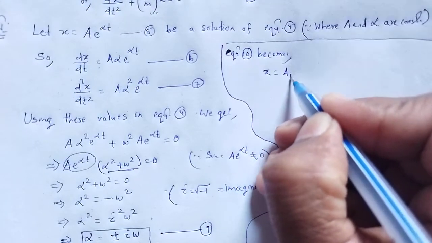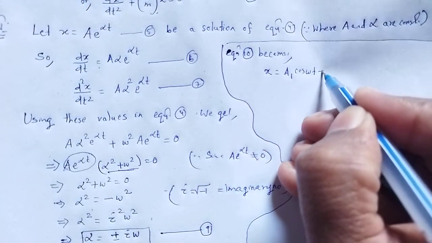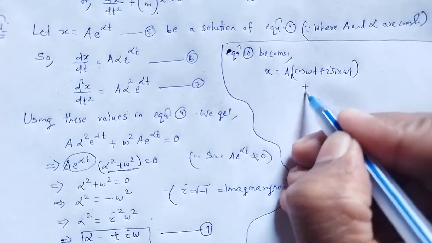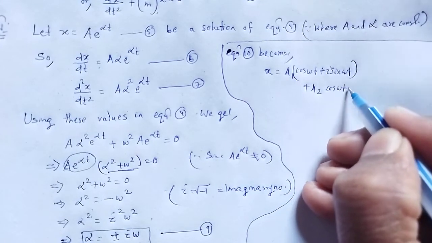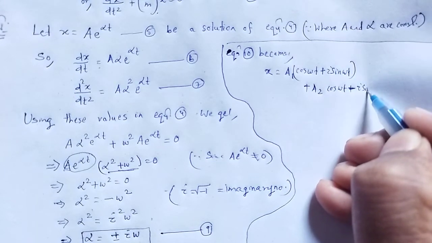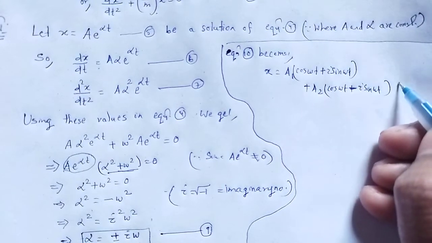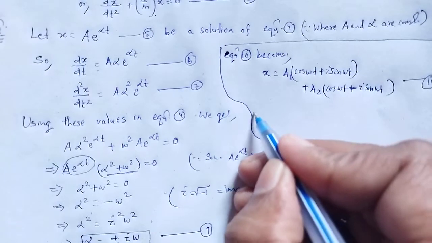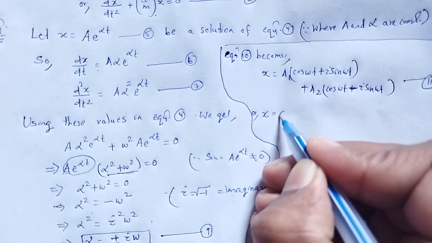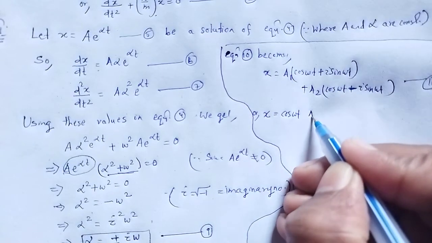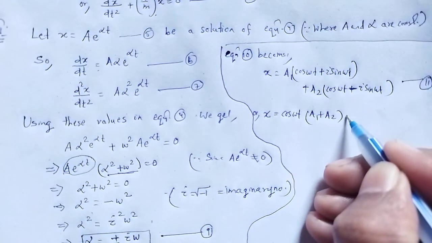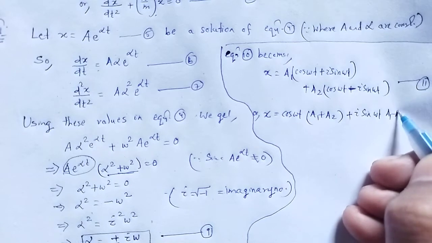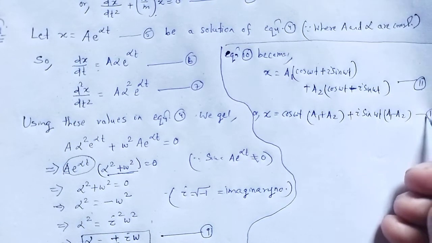x is equal to a1 (cos omega t plus i sin omega t) plus a2 (cos omega t minus i sin omega t), that is equation number 11, or x is equal to cos omega t (a1 plus a2) plus i sin omega t (a1 minus a2), that is equation number 12.